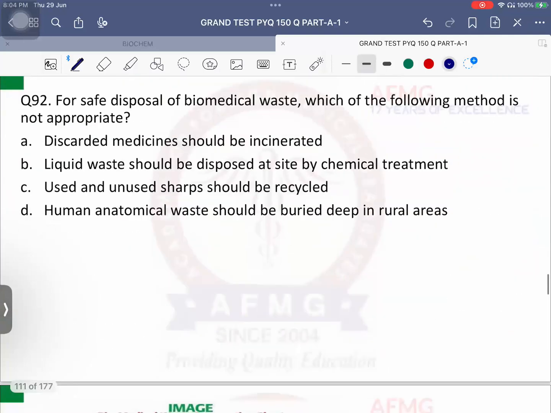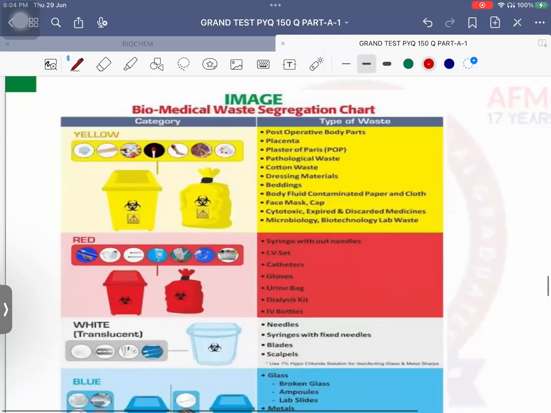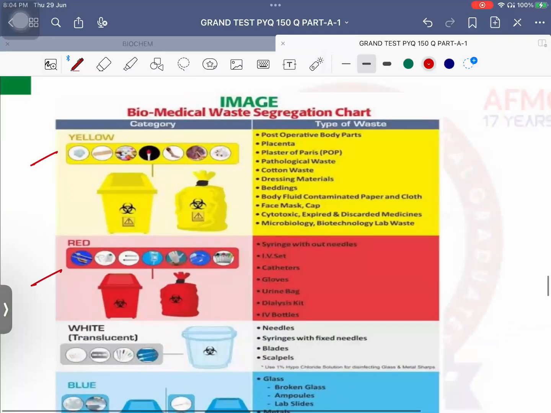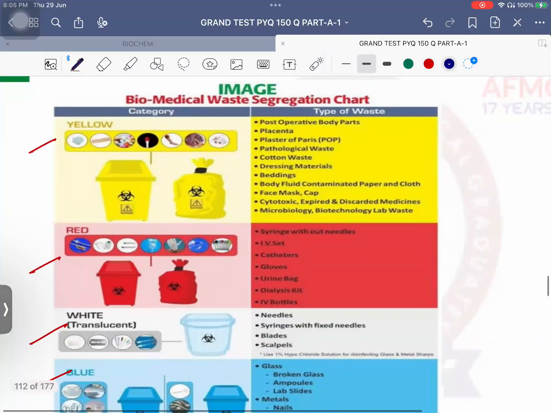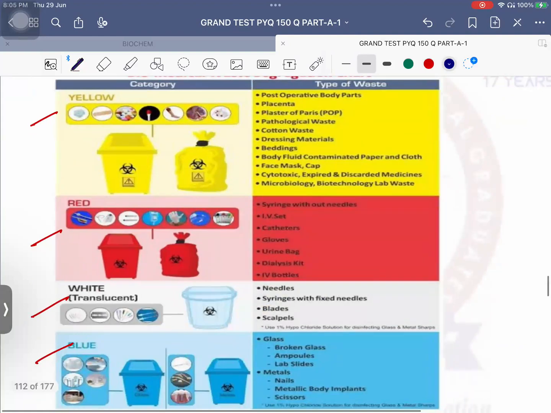Next question number 92. For safe disposal of biomedical waste, which of the following methods is not appropriate? They are asking, guys. Option A says discarded medicine should be incinerated. Yes. Discarded medicines. First tell me the four color coded categories: yellow, red, white and blue. Yellow is a bag. Red is a bag. White is a translucent container. Blue is a box. And blue is not there in the options. So what will you do?